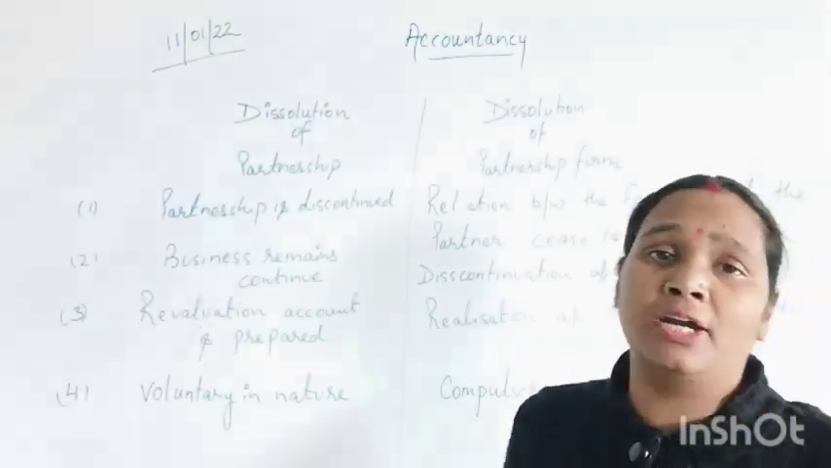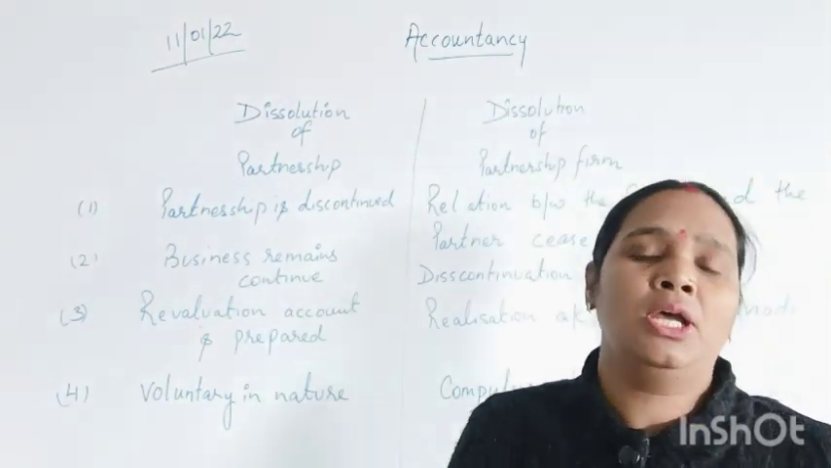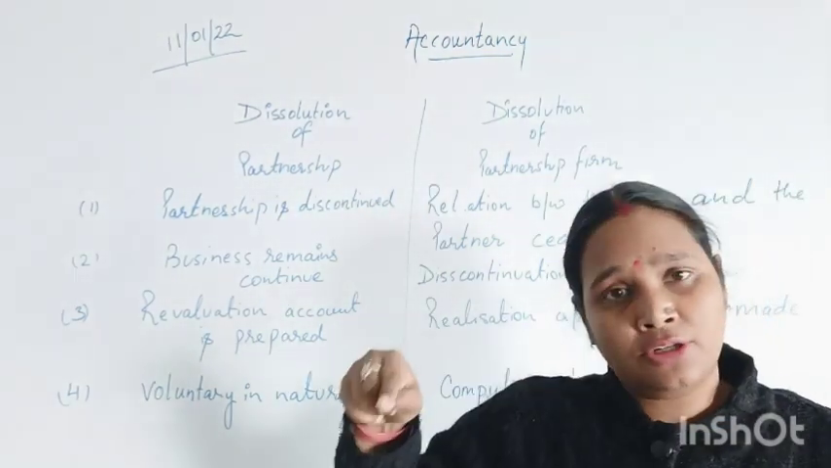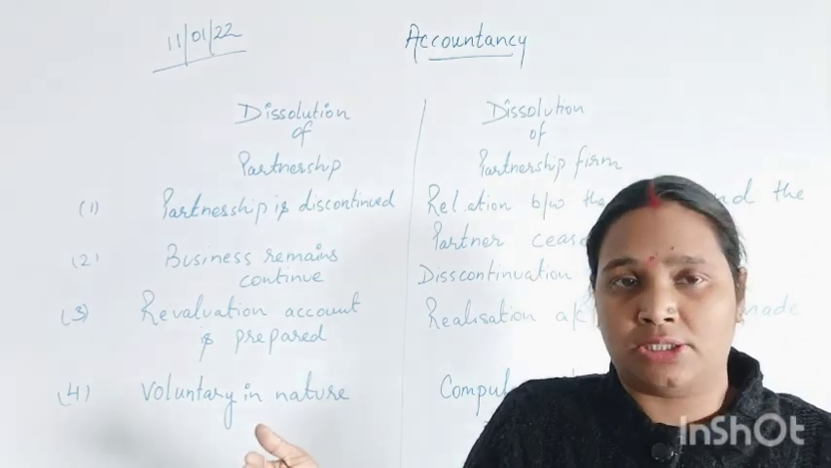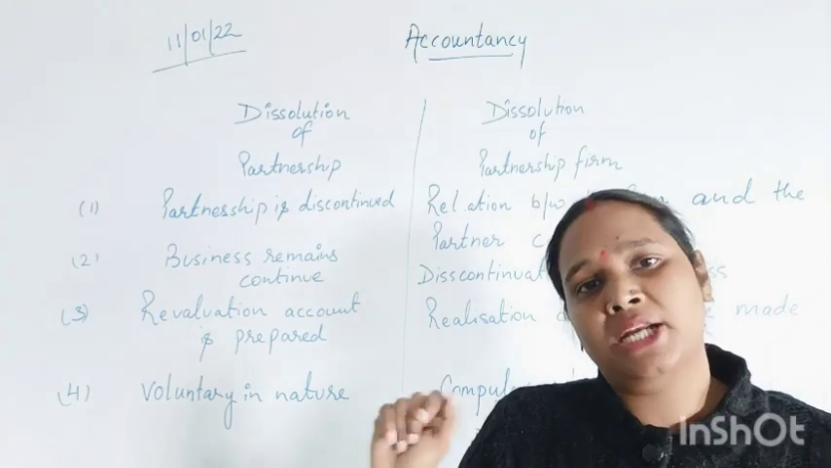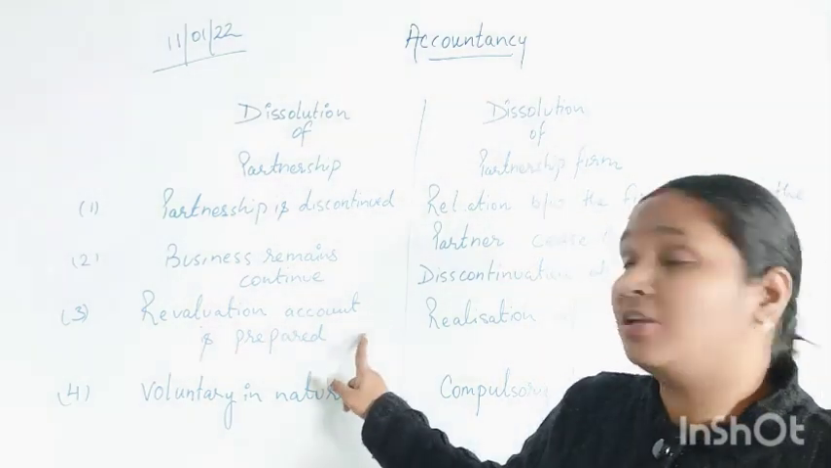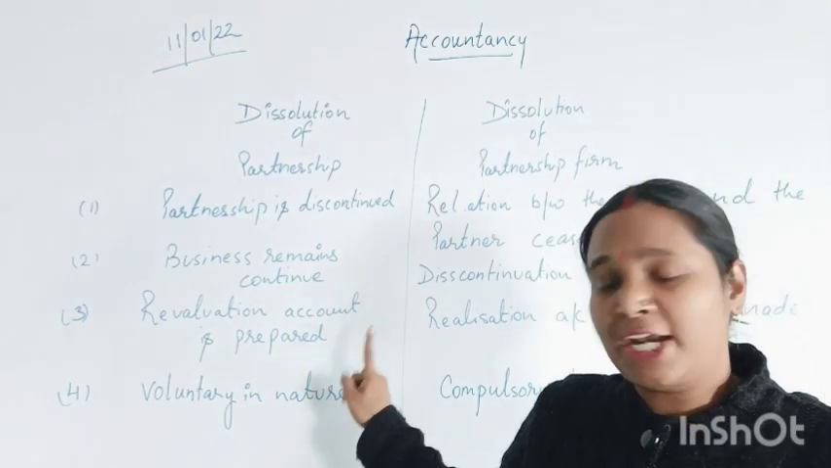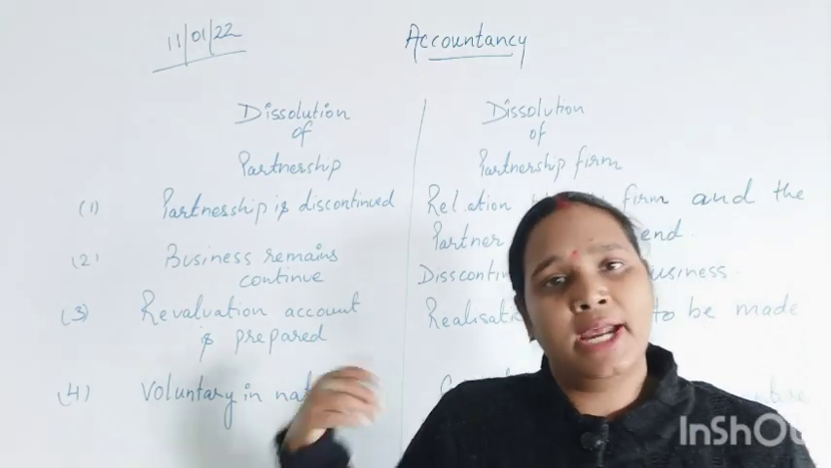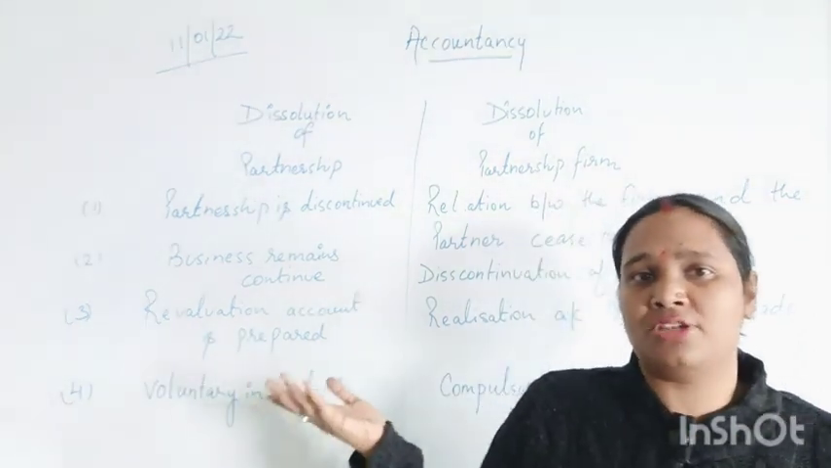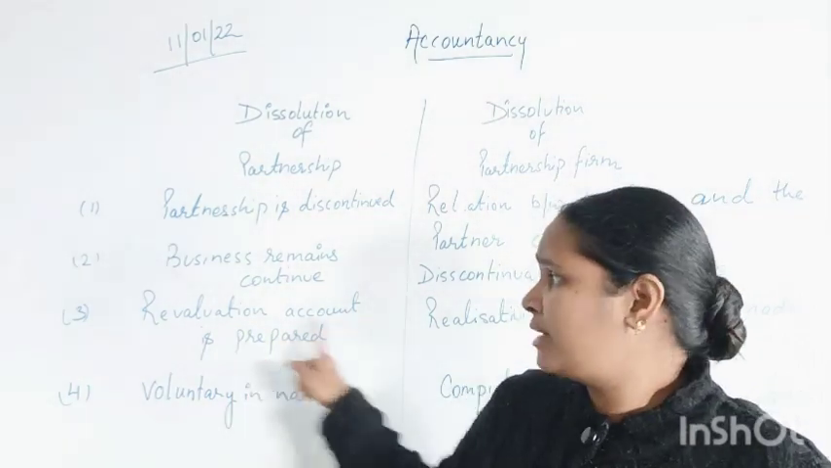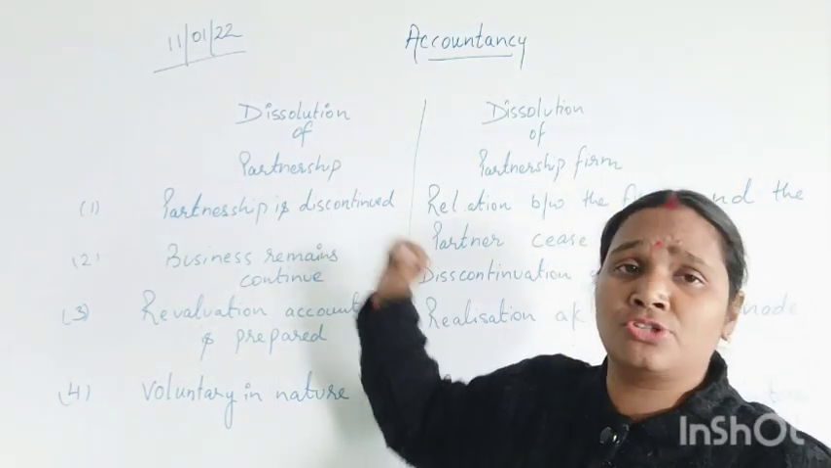Now coming to the third point, that is revaluation account is prepared. If we are going to dissolve a partnership, then as I told you just now, we need to reassess our financial situation as per the market value. For that we need to prepare a revaluation account. You might know this because you have studied it in term 1 also, in admission of partner, and in term 2 we have just finished the previous chapter, retirement or death of a partner. So revaluation account is prepared in case of dissolution of partnership.